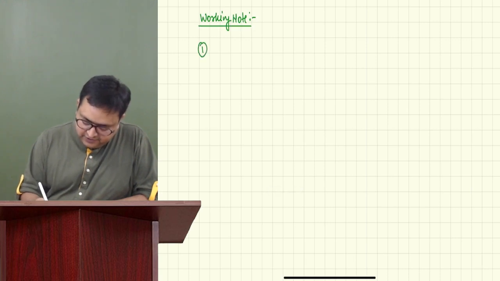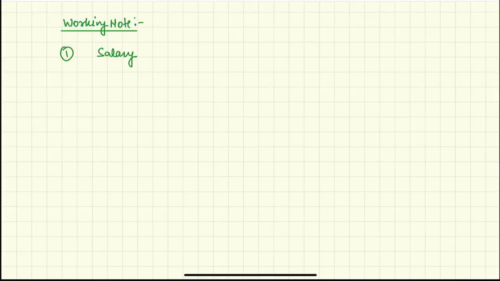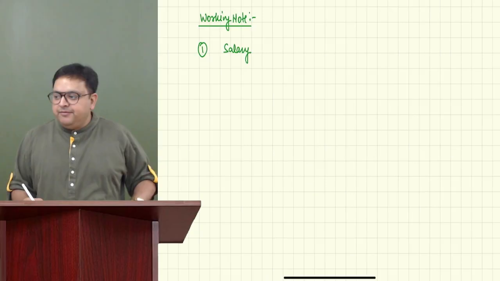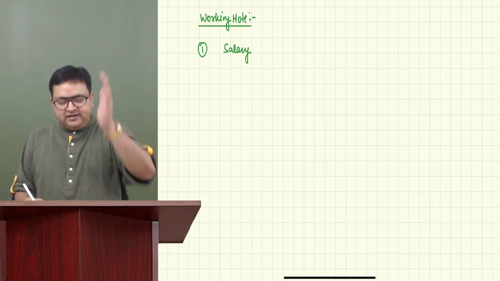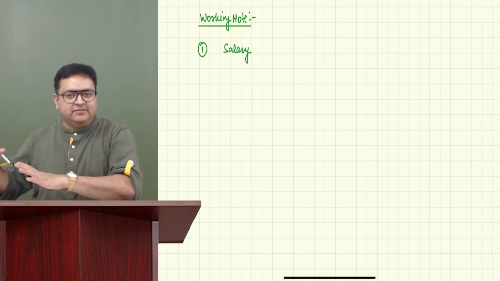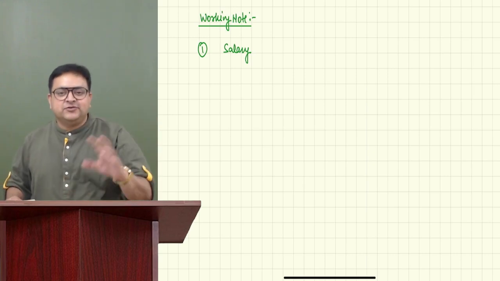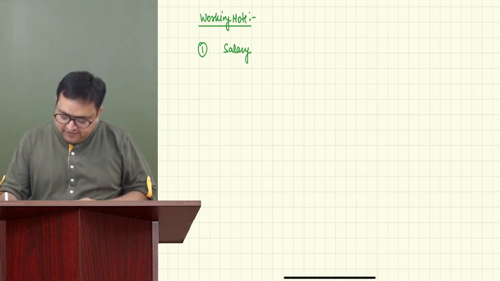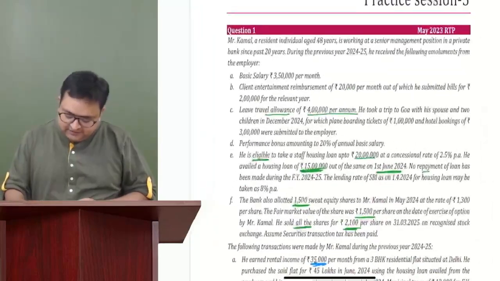Let us make the first working note, salary. And I always used to tell you when we were doing salary that it is very important to make the list of the things which we are getting from the employer. Forget about how much is taxable, how much is exempt. You have to make the list of all these things which we are getting. So what are we getting? Just make the list of it.